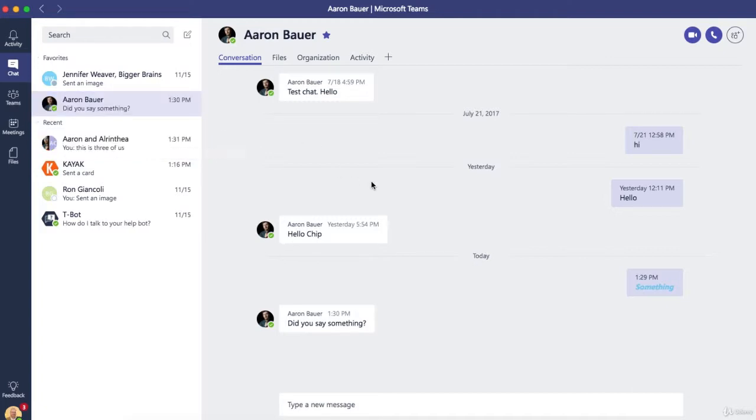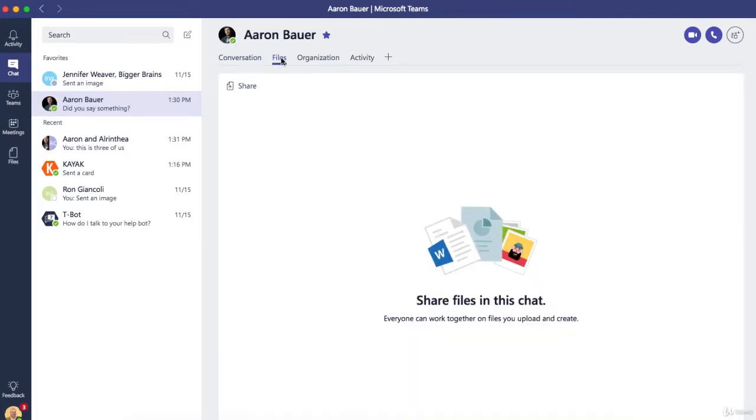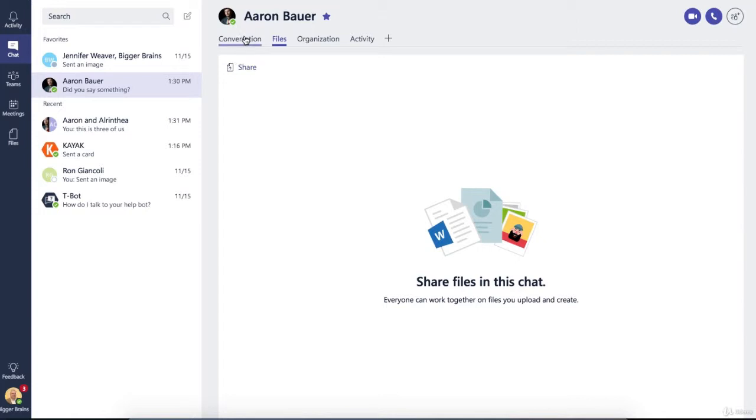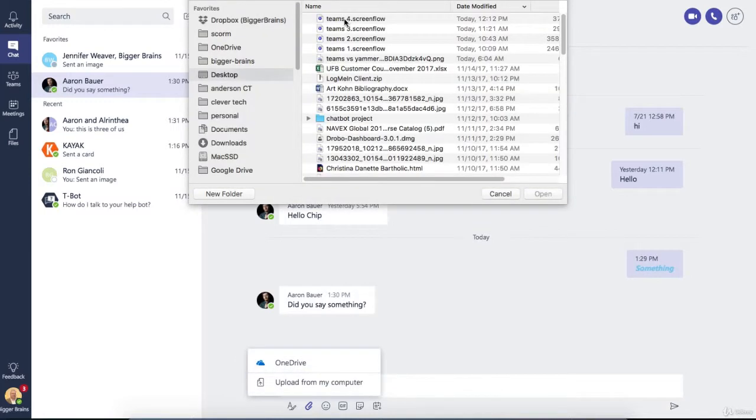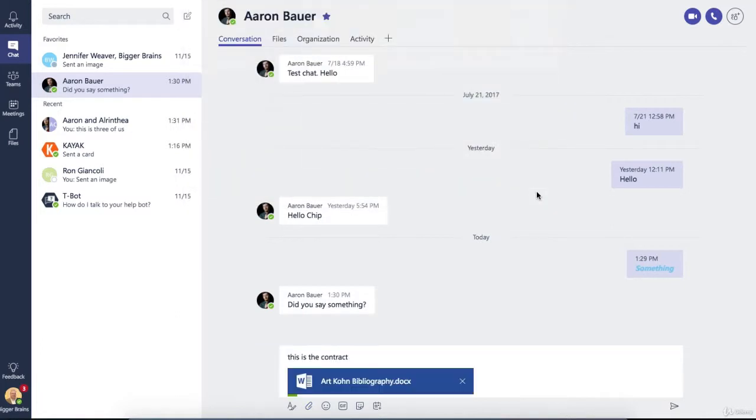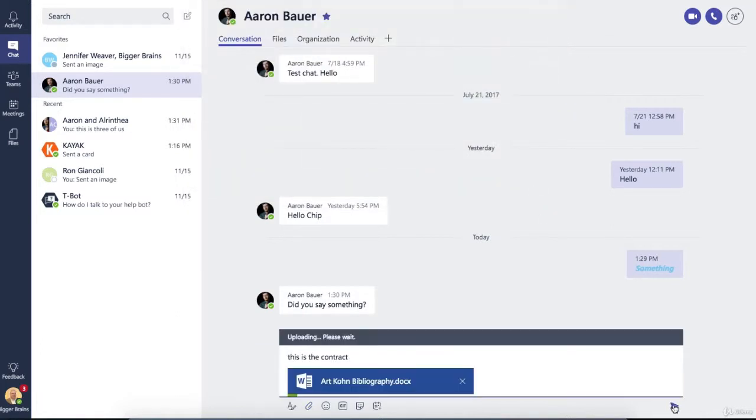Now, notice this conversation is very similar to what we saw in Teams. So is some of the rest of the top tabs. We also have a Files tab, and just like in the Teams, we can add files here directly, or we can add an attachment to part of our conversation. So if I was going to say, this is the contract, and then let's say I want to attach something from my computer, and let's say it's this ArtCon document here, which is not, but let's say it was.